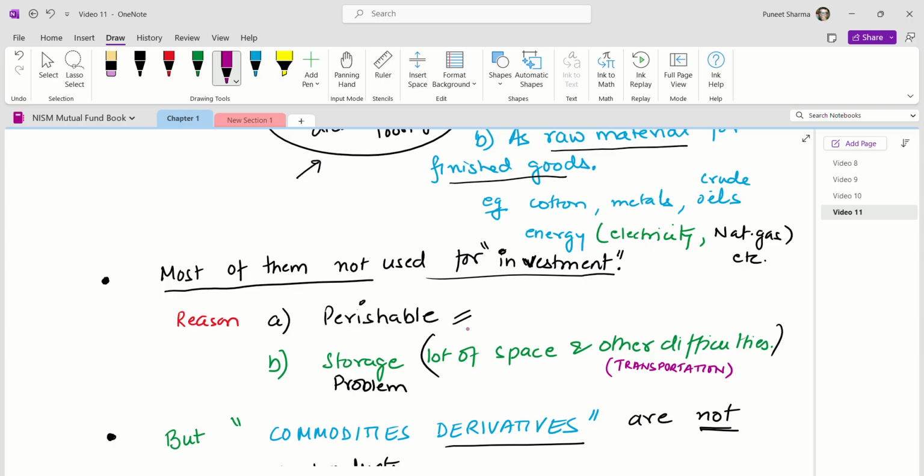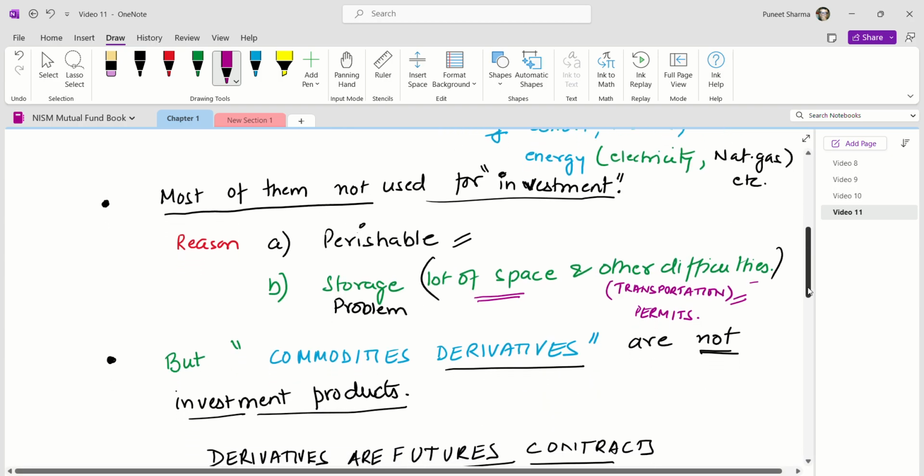And then there is a storage problem. Since they are physical commodities, they are physical assets, they are real assets, so they need space to be stored. So a lot of space is required for their storage. And then there are other difficulties which come into the picture, like transportation, like other logistics issues like permits. These all are the problems in handling commodities. That's why they are not generally used as an investment product.